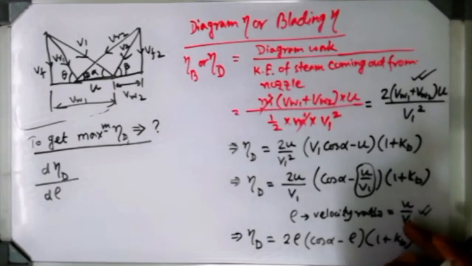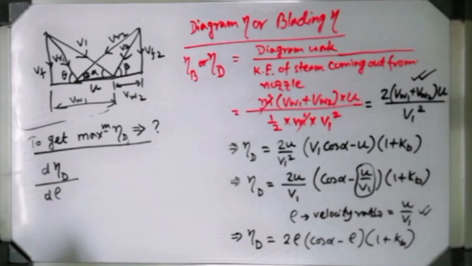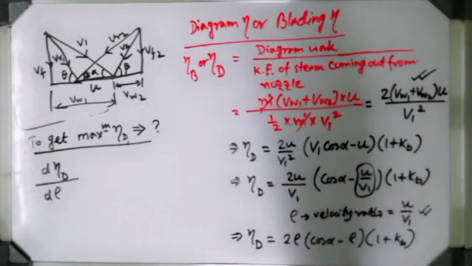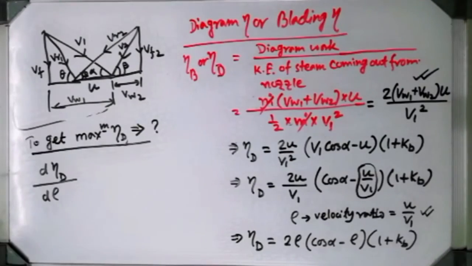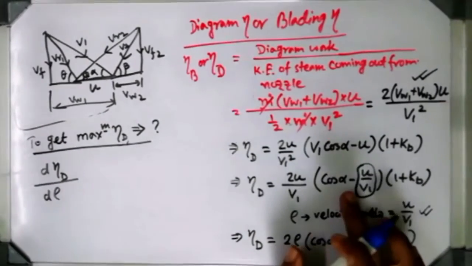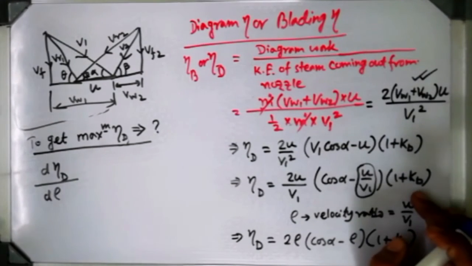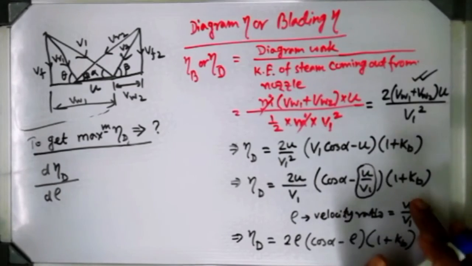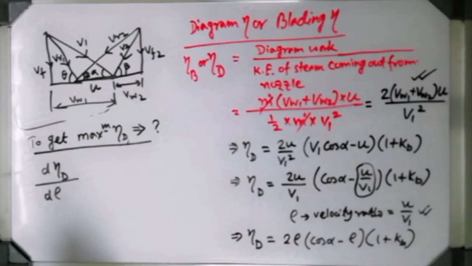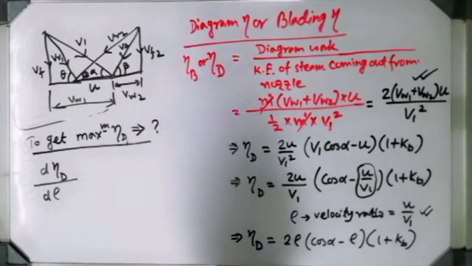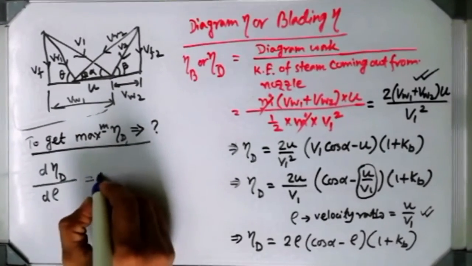If you increase v1, blade velocity will increase. If you decrease v1, then blade velocity also will decrease. That's why this ratio u by v1 can be adjusted, but the nozzle angle will remain constant, as well as kb, which depends on the friction of the blade, will also remain constant. That's why, depending on rho, I have to differentiate this whole expression and make it equal to 0.